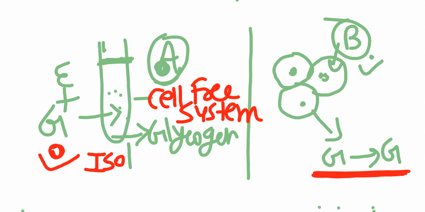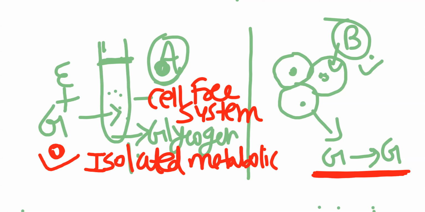Isolated meaning separated. Isolated metabolic reactions: individual reactions when we perform them. In our cell, many reactions are occurring simultaneously, at one time. But here we are talking about just one reaction.